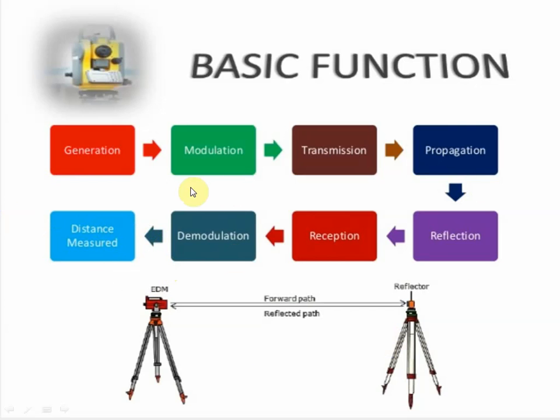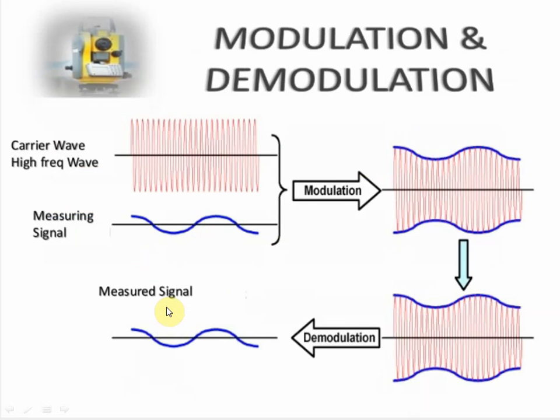This is how the EDM works. First it generates the waves, next the modulation, transmission, propagation, that is increasing of the waves, next reflection of the waves, then reception, demodulation, and distance measured. That's why it is shown as forward path and reflected path. When the reflection is received through demodulation, only then will the distance be measured. This is the basic function of EDM.